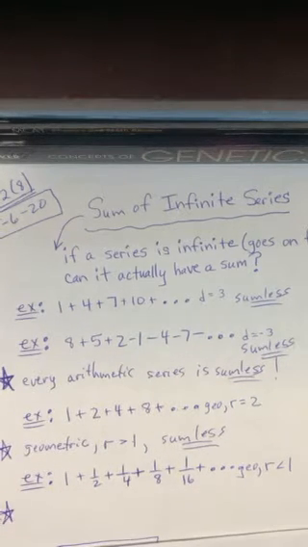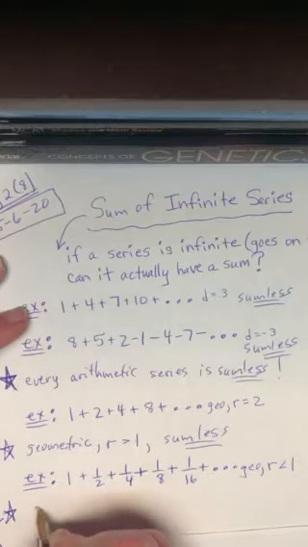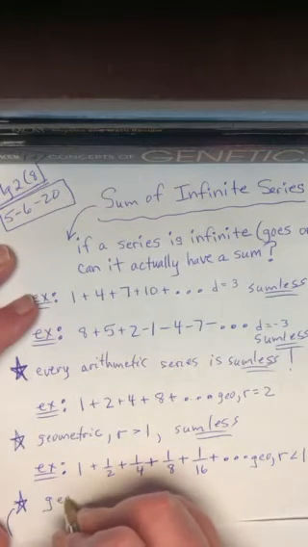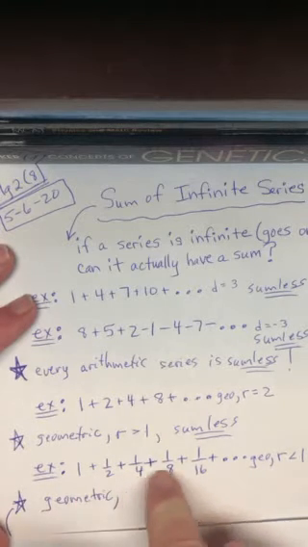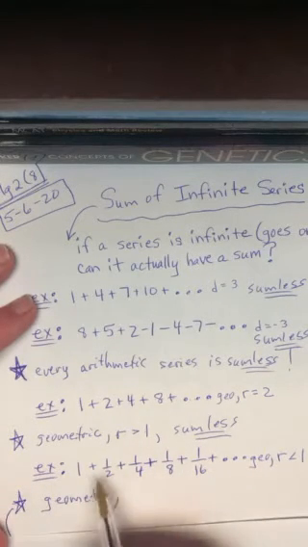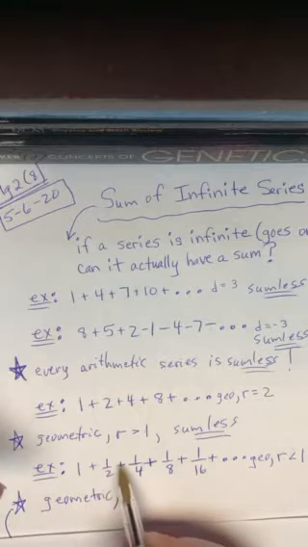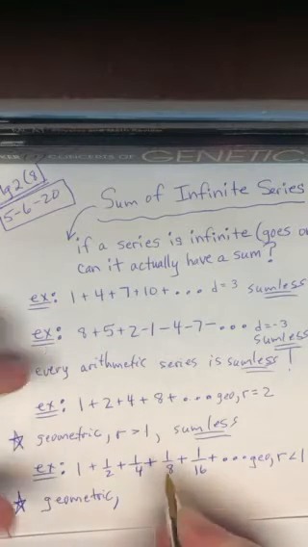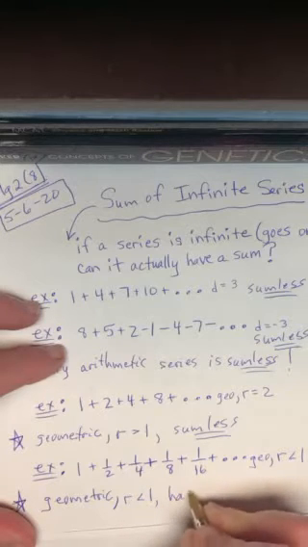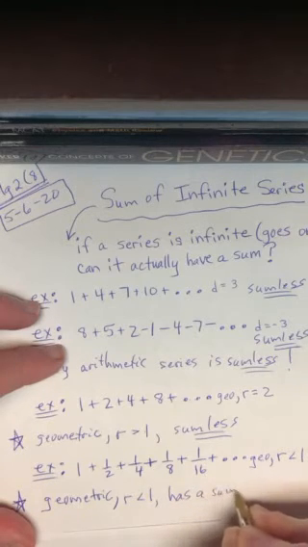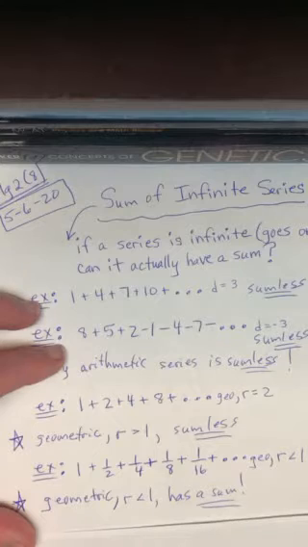All right, so bottom line is, if your series is geometric and you say to yourself, oh, my ratio is, in this case, 1/2 or 1/3 or 1/4, if the ratio is less than 1, then it has a sum!